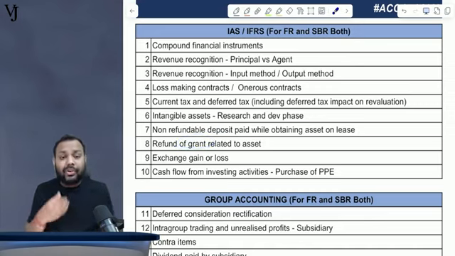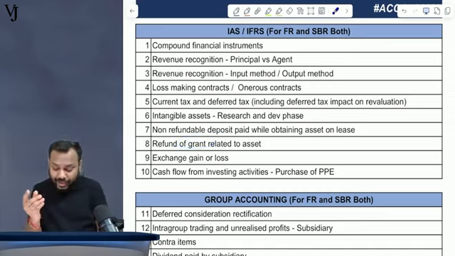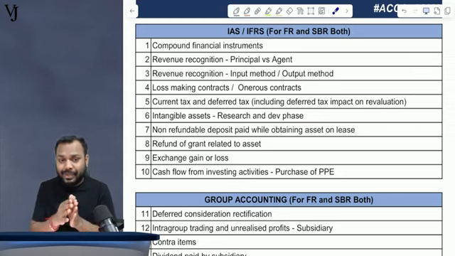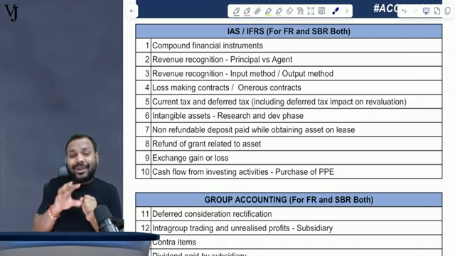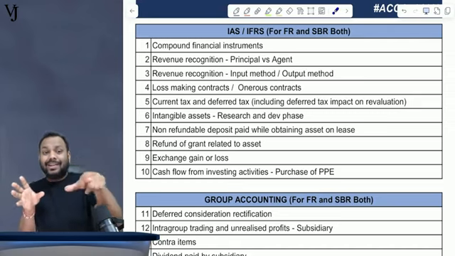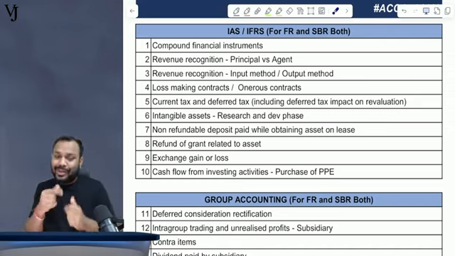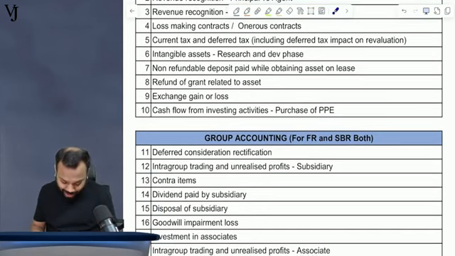See, understand, when you talk about refund of grant, if the grant is a grant for income, the refund accounting is very easy. But when you talk about a grant for assets being refunded, that accounting is a little bit complex. So we'll discuss that. Exchange gain or loss.